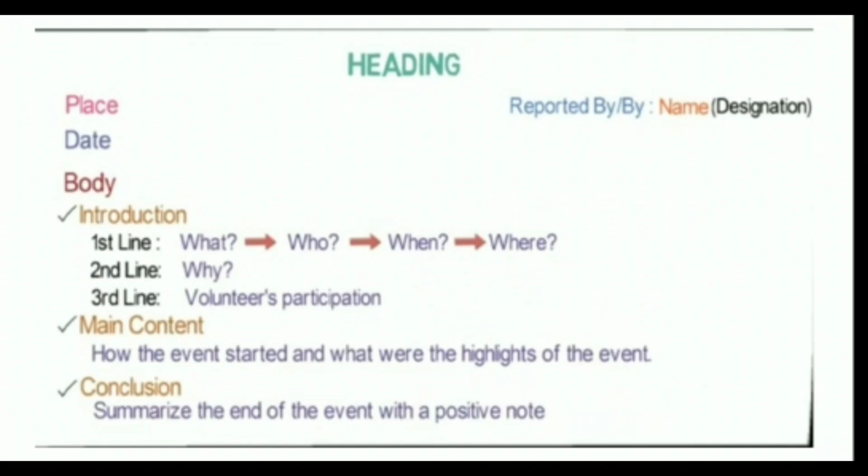And second will be why, the purpose of conducting this test. We will say that we have to identify those people who have a positive report in the organization. That comes under this. And third will be voluntary participation. So you can write that these hospitals have been present there, these people have participated, and these are the contributions of these people. You can write in this.